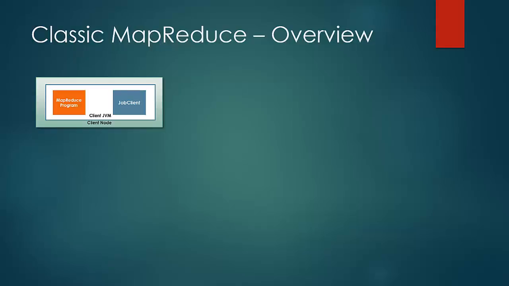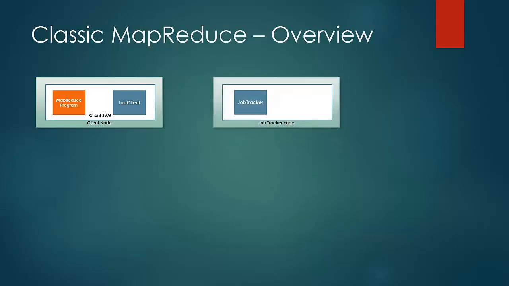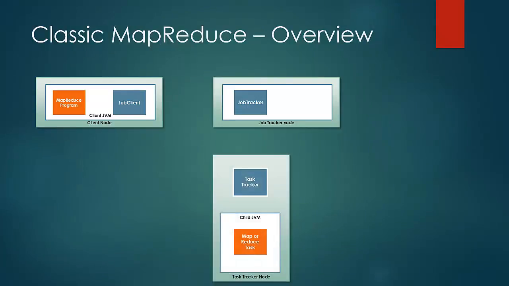It interacts with the job tracker, which is again a Java program named job tracker, and the job tracker in turn communicates with multiple task trackers, which again are Java programs named task tracker. Job tracker runs on a different node and task tracker runs on many nodes in parallel. Here we would consider only one task tracker for ease of understanding.